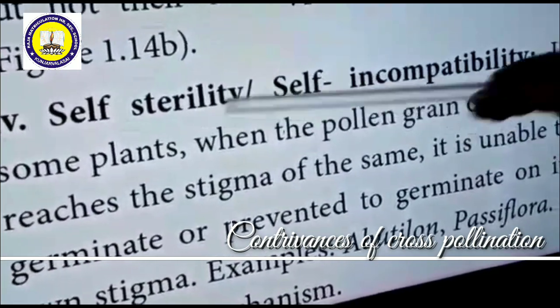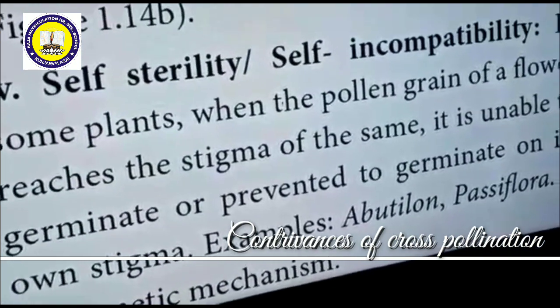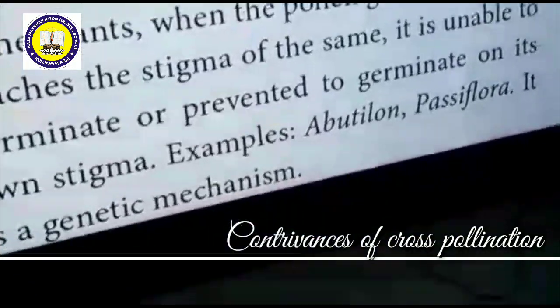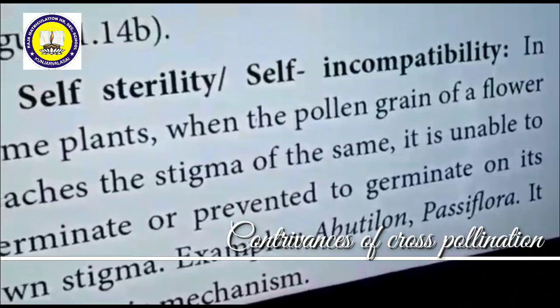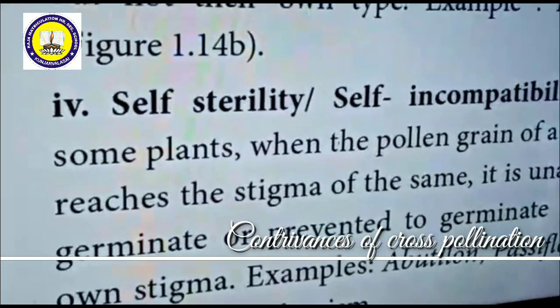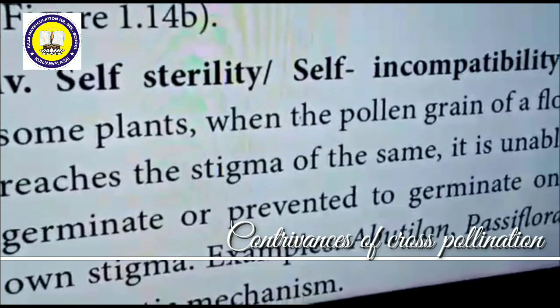This phenomenon is called self-sterility or self-incompatibility. So that's all about the contrivances of cross-pollination. That means the methods which promote cross-pollination are called contrivances of cross-pollination.